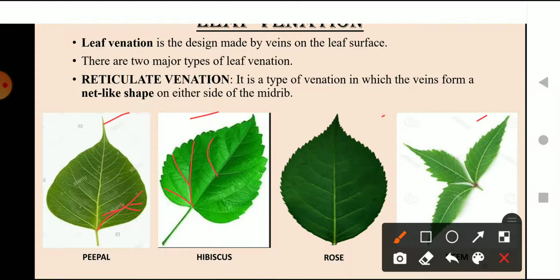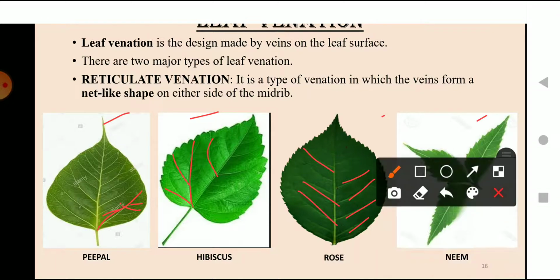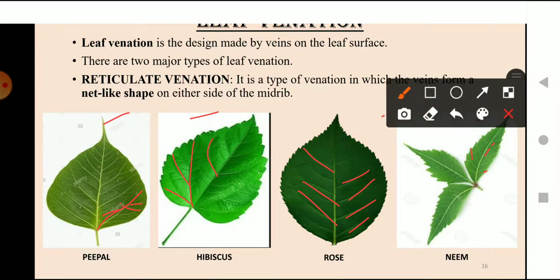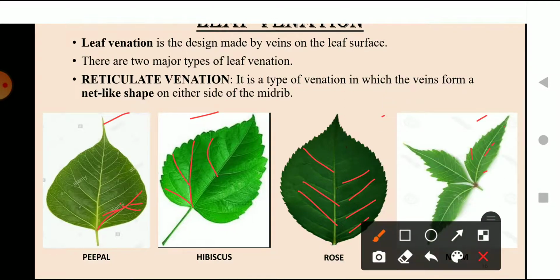And in the rose also, the name of the plant is mentioned down here, you can see the veins are going simply upwards. And the neem leaf also has the veins in a similar way. Okay, so generally veins are divided into two types.